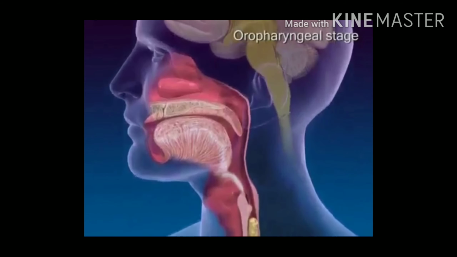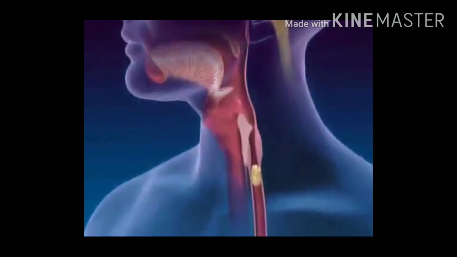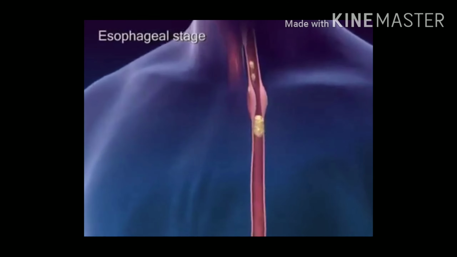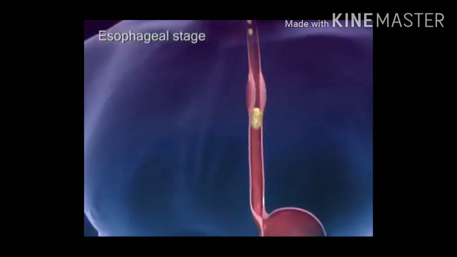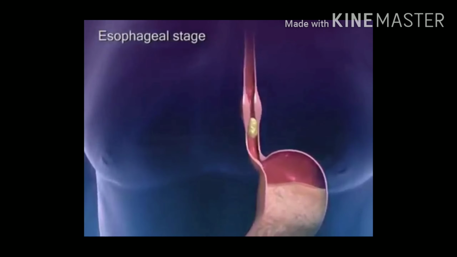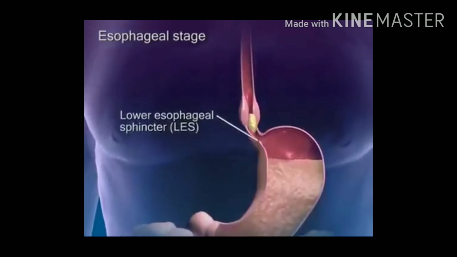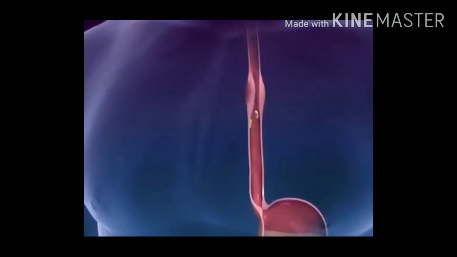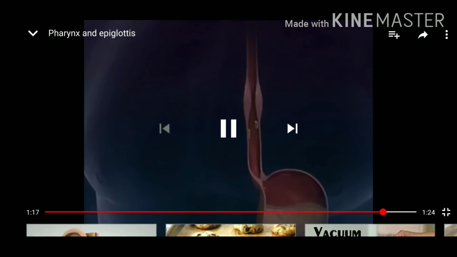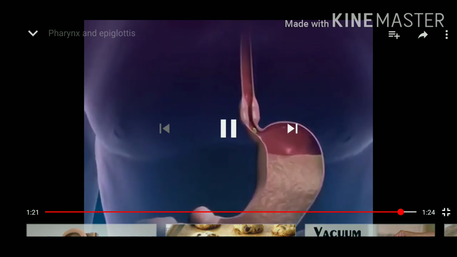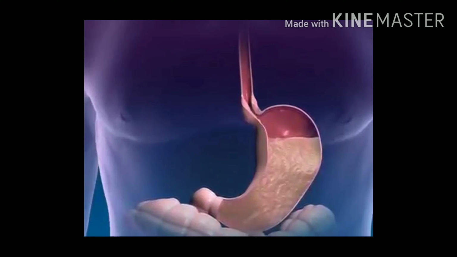The oral pharyngeal stage is done and breathing resumes. During the esophageal stage, a primary wave of peristalsis initiated by the swallowing center pushes the bolus through the esophagus. As the bolus travels through the esophagus, the lower esophageal sphincter relaxes, allowing the food to enter the stomach. If the bolus is sticky and adheres to the esophagus, secondary peristaltic waves triggered by the intrinsic plexus at the point of distension completely clear the esophageal lumen to finish the swallow.